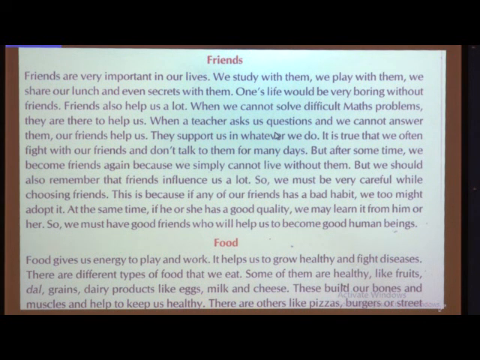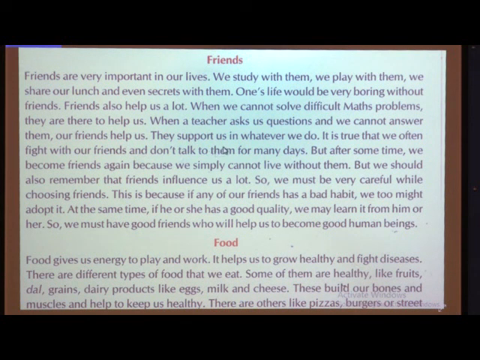Or if you don't want your friend to get a punishment, immediately you raise your hand and you tell the teacher the answer, so that your friend escapes from the punishment. So here also this is a good experience. These are all things you experience in the class. When a teacher asks us questions and we cannot answer them, our friends help us. So whenever your teacher asks any questions and your friend is unable to answer, you help your friend.